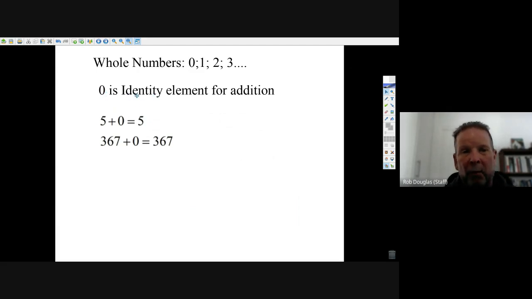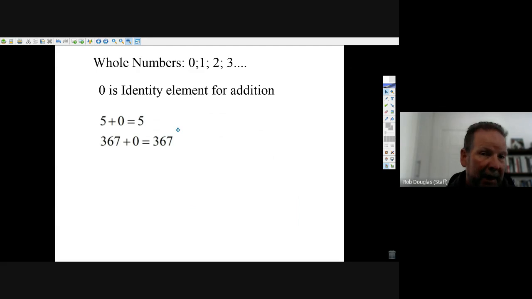There's an interesting word here called identity. When two things are equal, that's actually an identity. Well, if I take 5 and I add 0, it stays as 5. If I take any big number like 367 and I add 0, it stays as 367. We call 0 an identity number. Adding 0 to any number, whole number or natural number, just gives you the same number.